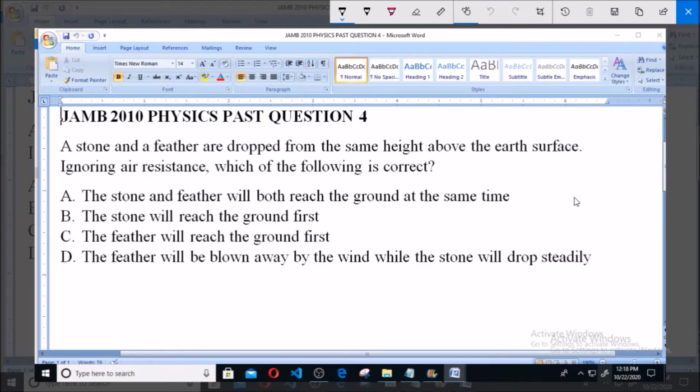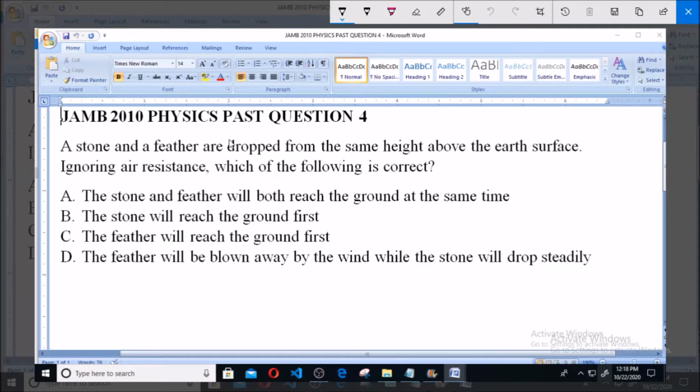A stone and a feather are dropped from the same height above the Earth's surface. Ignoring air resistance, which of the following is correct? A. The stone and feather will both reach the ground at the same time. B. The stone will reach the ground first. C. The feather will reach the ground first. D. The feather will be blown away by the wind, while the stone will drop steadily.